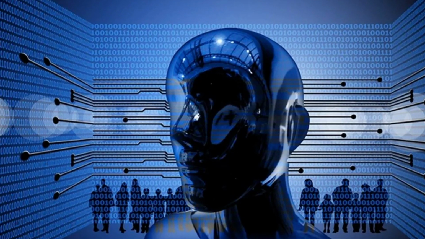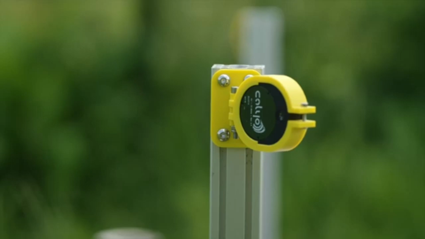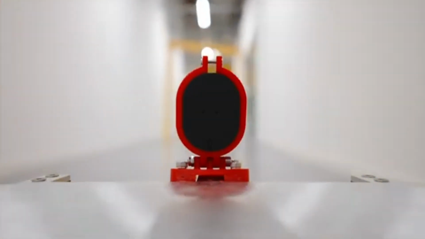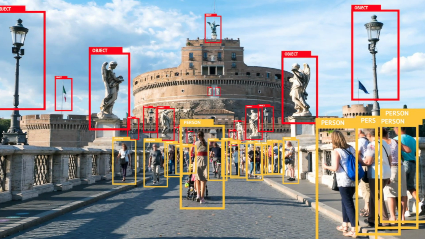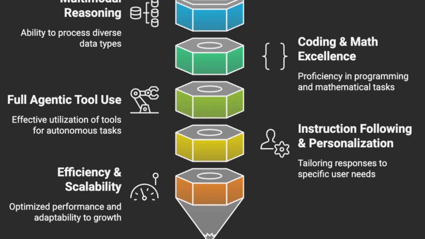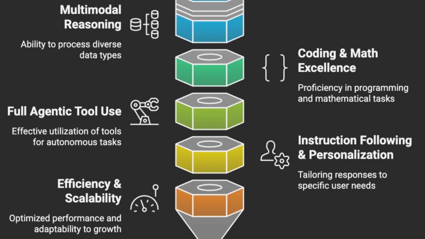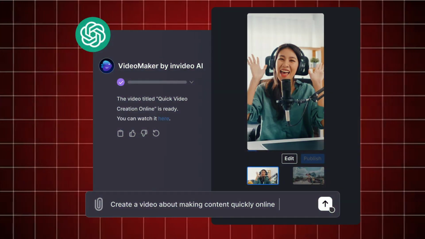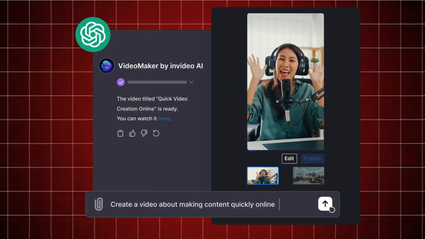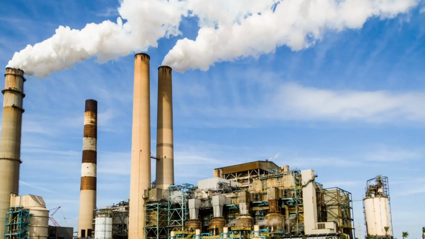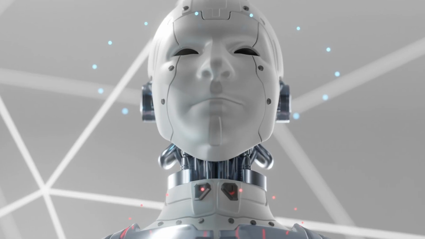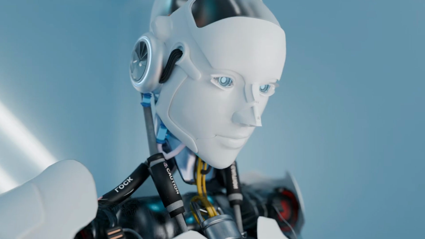Then comes visual reasoning. Traditional robots see the world through sensors, cameras, and LiDAR. But seeing isn't understanding. Recognizing an object isn't the same as knowing how to interact with it. But O3's advanced multimodal capabilities allow it to process visual information, images, graphs, even real-world video feeds, and reason through them. It's not just, that's a box, it's, that's a fragile box that's partially open on a tilted surface. Move carefully. In warehouses, factories, and hospitals, this shift could mean robots that don't just detect, they perceive and act accordingly.